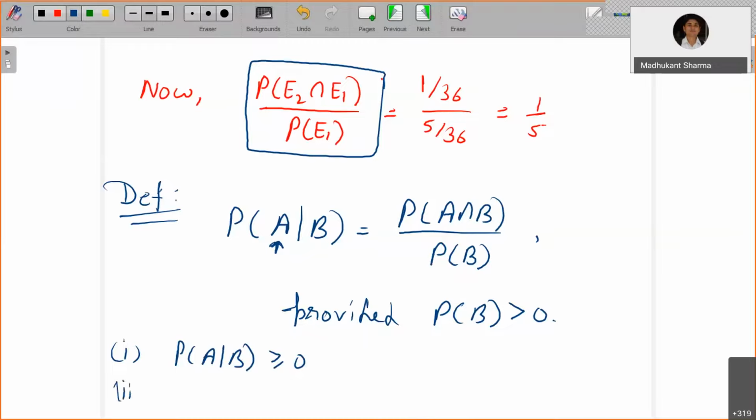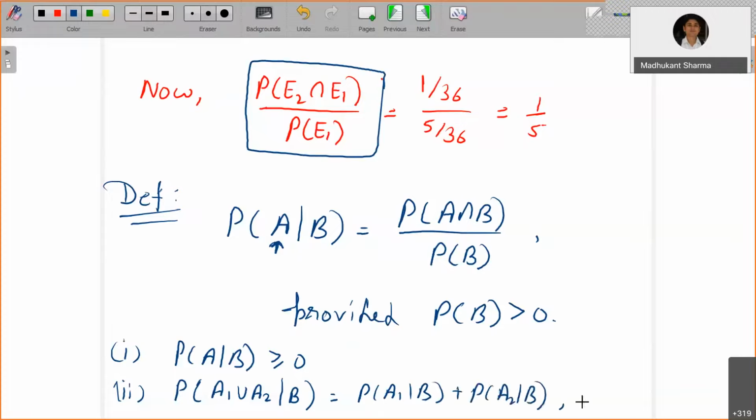Secondly, you can also prove that the probability of A1 union A2 given B is equal to the probability of A1 given B plus the probability of A2 given B, whenever A1 and A2 are mutually exclusive events.